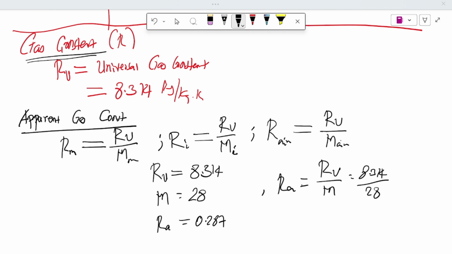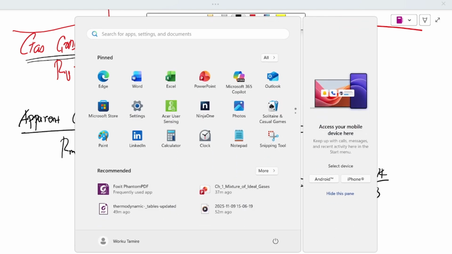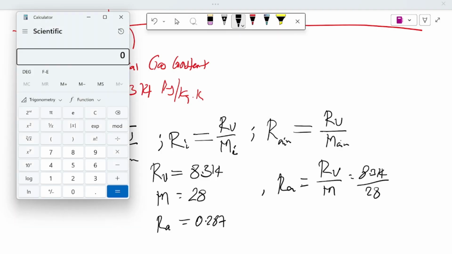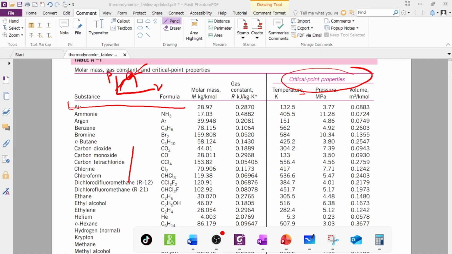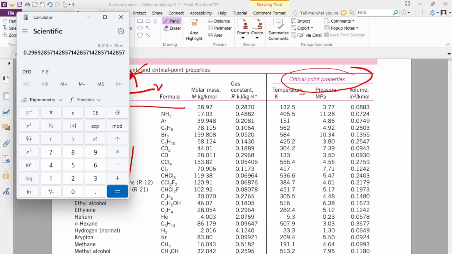Let us use a calculator: 8.314 divided by 28.97.